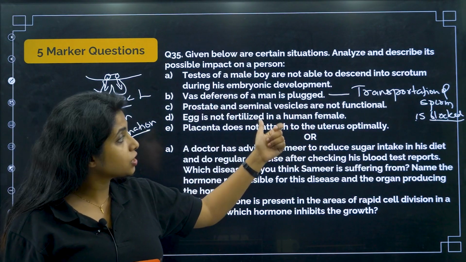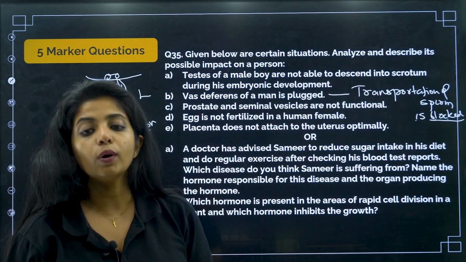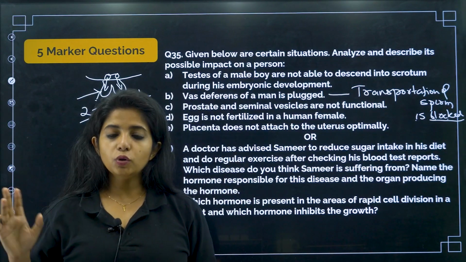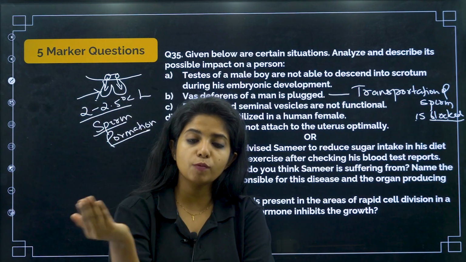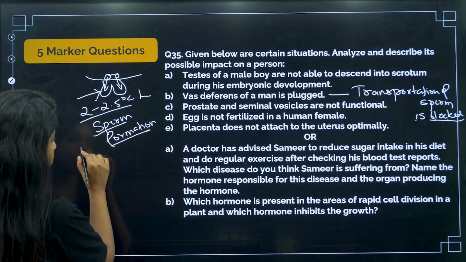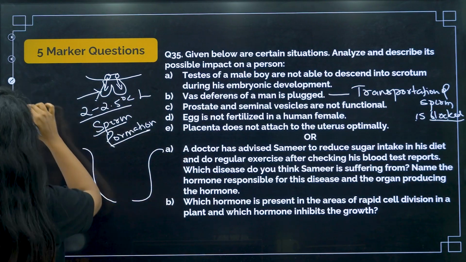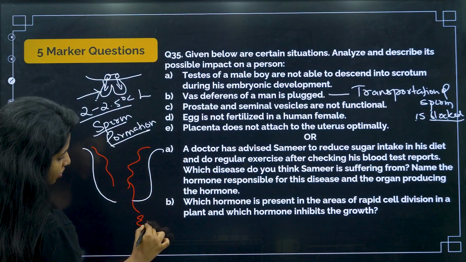Egg is not fertilized in a human female. If egg is not fertilized in a human female, what will happen? During the whole menstrual cycle, during ovulation, the egg is waiting for the sperm to come. If fertilization is not happening, what will happen? The uterus has already prepared itself by thickening the innermost layer, which is known as endometrium.